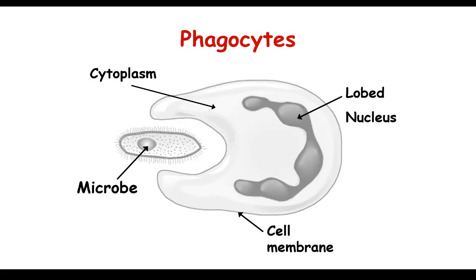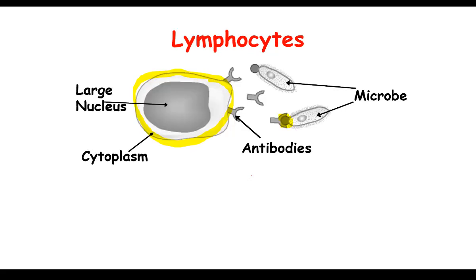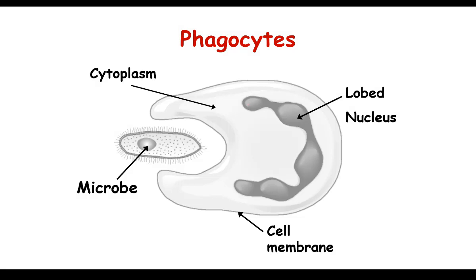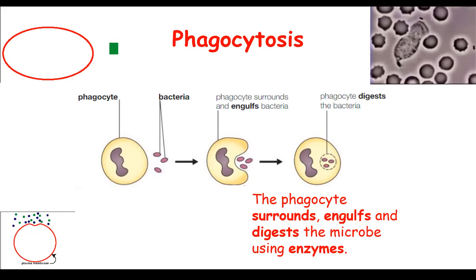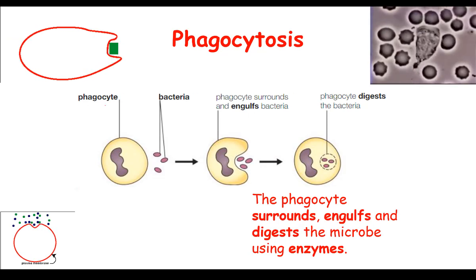The next type of white blood cell is a phagocyte. So it has a slightly different nucleus. If you look back at the lymphocyte, it had a big large nucleus which took up most of the cell, whereas the phagocyte has a lobed nucleus, which basically means it has a part here, here, here, and here. So different little lobes. Now phagocytes work differently. They're still found in the blood, but how they work is shown in this diagram.